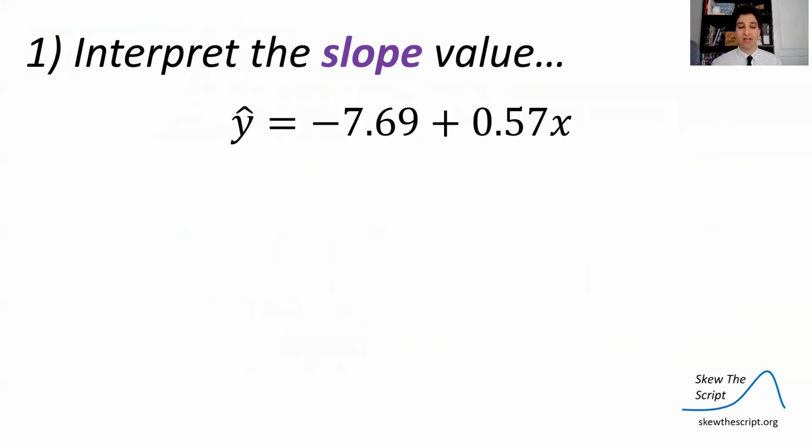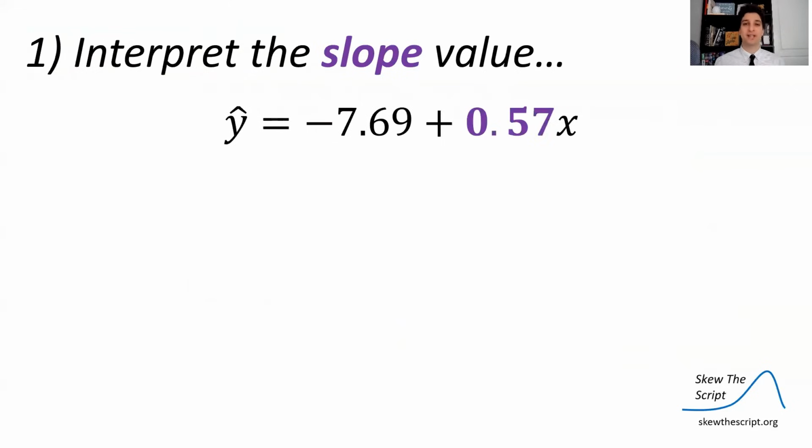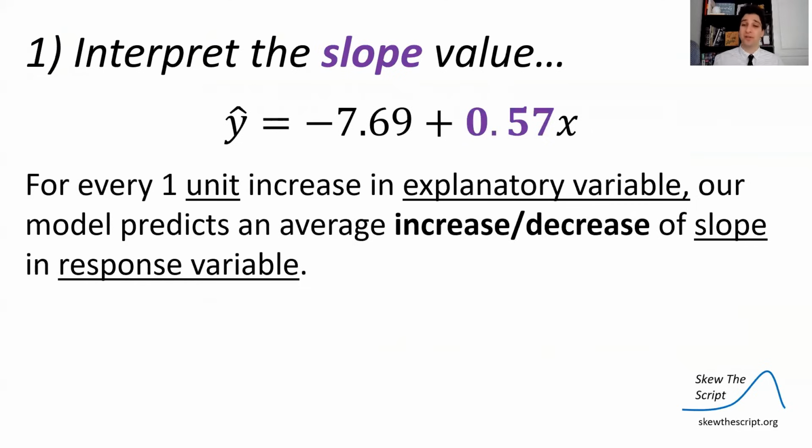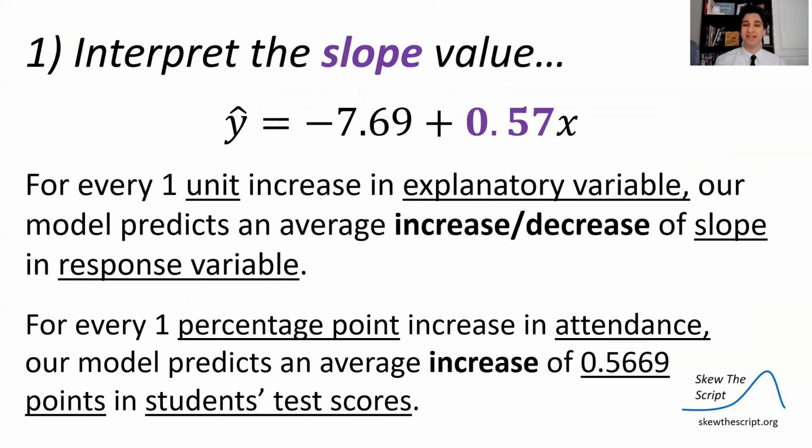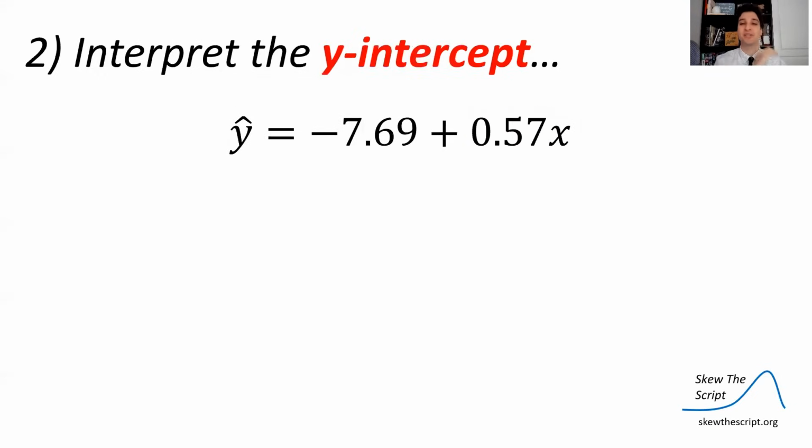So let's interpret that slope value. The slope value was 0.57, the one next to the X. That means, just like for a linear equation, for every 1 unit increase in X, our Y variable is going to increase by a value of 0.57. So for every 1 unit increase in the explanatory variable, our model predicts an average increase of our slope value of 0.57 in the response. If the slope value is negative, it would be a decrease. So for every 1 percentage point increase in percent attendance, our explanatory variable, our model predicts an average increase of about 0.5669, which was 0.57 points, in a student's test score. That's the interpretation of the slope here.